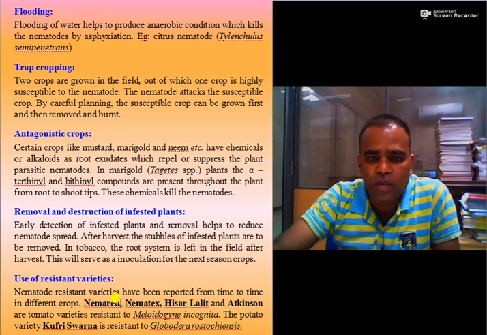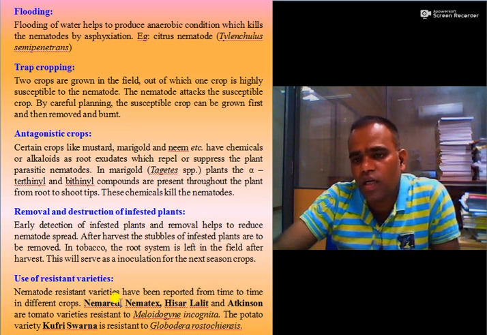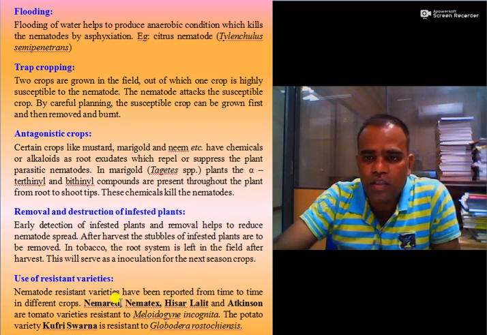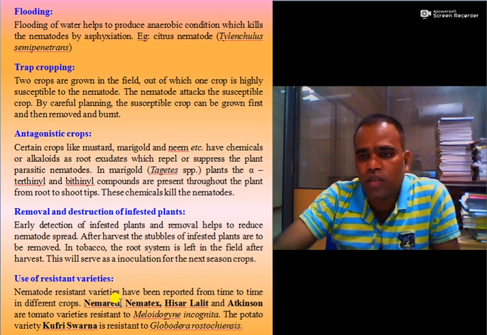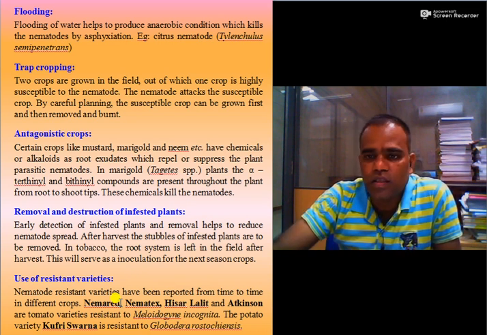Then use of resistant varieties. A number of resistant varieties have been released at different AICRP centers in India, and these varieties can be used to manage different types of nematodes in a number of crops.